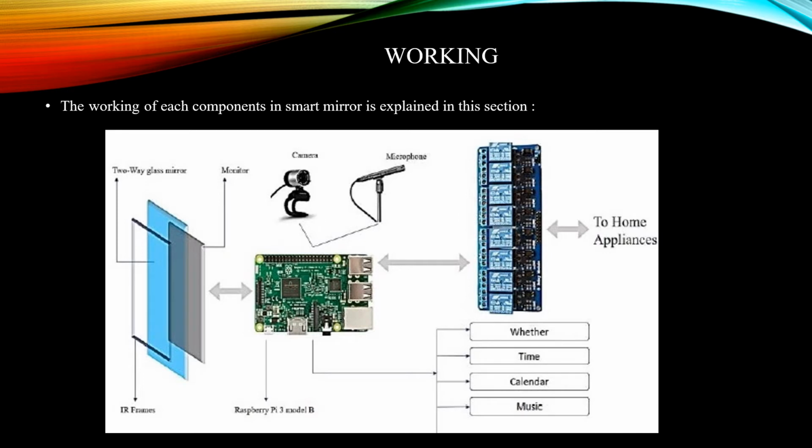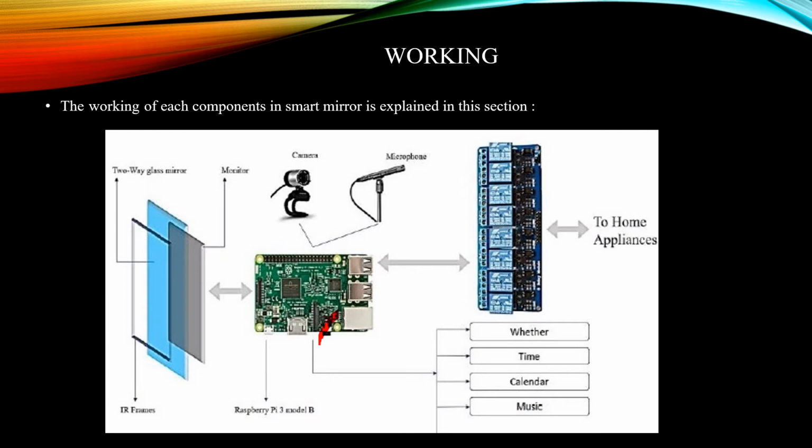So here we have the working of the smart mirror. So let's see how the smart mirror works. Here we have two-way glass mirror, monitor, camera, microphone, IR frame, Raspberry Pi 3 Model B. So here you can see that this is the Raspberry Pi Model 3B.